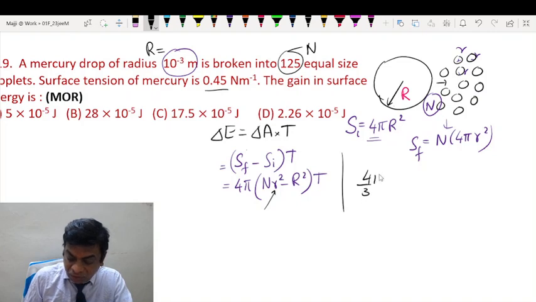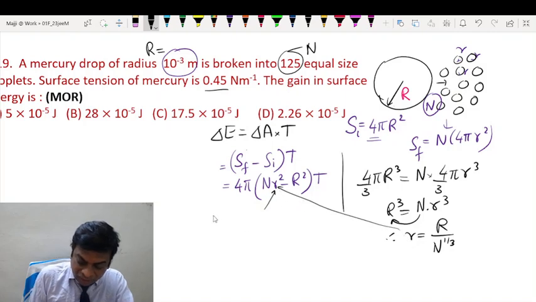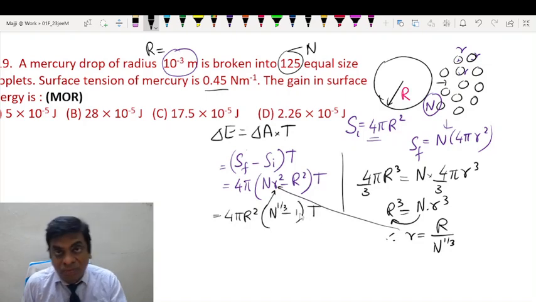So the initial volume of the single drop was this, whereas the final volume of all the droplets put together is this. So from here we can see R cube is equal to n times small r cube. Capital N goes below, so we have small r is equal to capital R upon n to the power 1 by 3. So let us substitute here. We have 4 pi into R square into cube root of n minus 1 into T. After simplification, you get this.